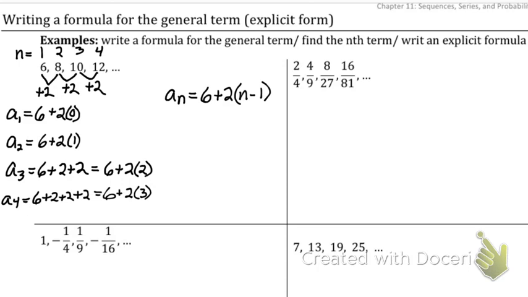And rather than make you do this every single time, I'm going to skip to tomorrow's lesson really quick. That makes this a little easier. If I distribute this 2 out, I have 2n minus 2, plus 6, and we note that we can rewrite this as 2n plus 4. I just expanded it. That's a linear equation, isn't it? Like 2x plus 5, mx plus b. It's a linear equation.